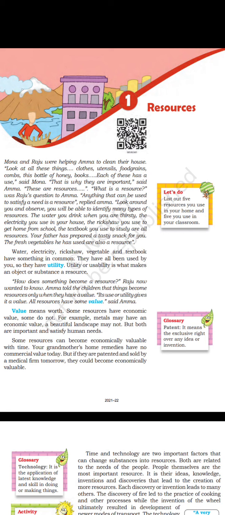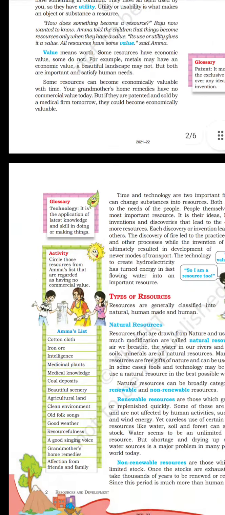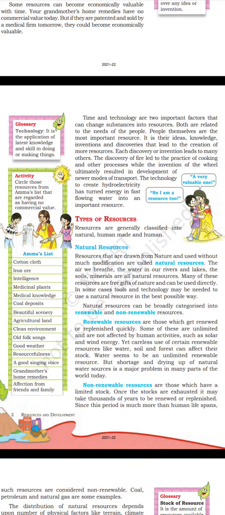For example, metals may have an economic value, a beautiful landscape may not, but both are important and satisfy human needs. Some resources can become economically valuable with time. Your grandmother's home remedies have no commercial value today, but if they are patented and sold by a medicinal firm tomorrow, they could become economically valuable. Time and technology are two important factors that can change substances into resources. Both are related to the needs of the people.